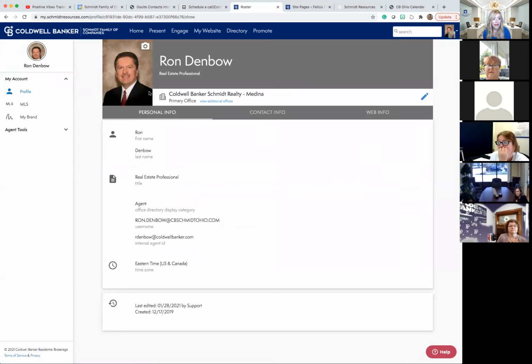As an ASC, keep in mind, this is how you can also help your agents stay on track. Do they have their bios in there? It just gives you access to really see what you can do to assist them more, which is what we're doing in Ohio with our managers right now. We're just making sure everyone's on the same page and seeing how we can assist them. So that's how we do physical in-account support for you.